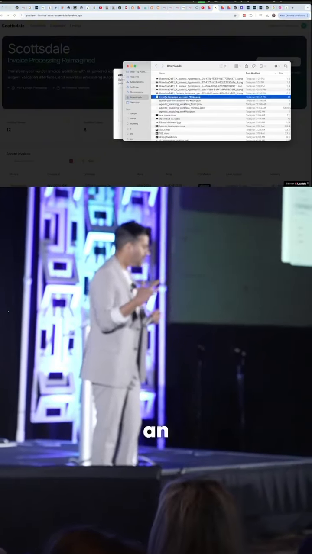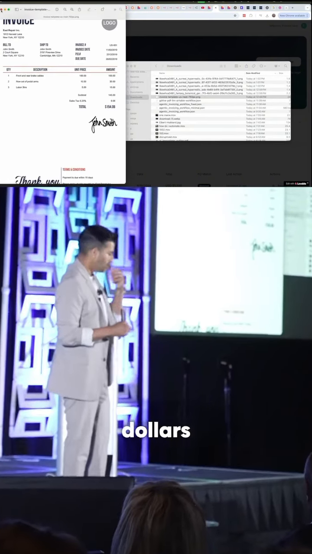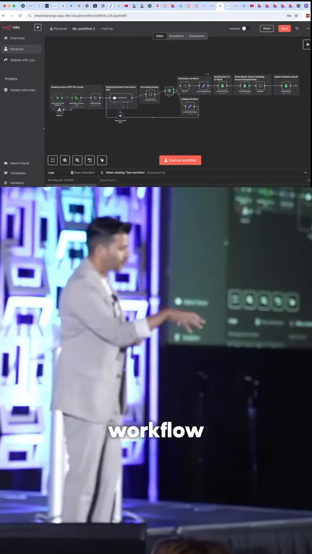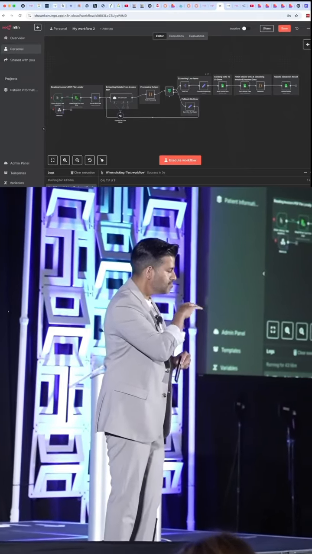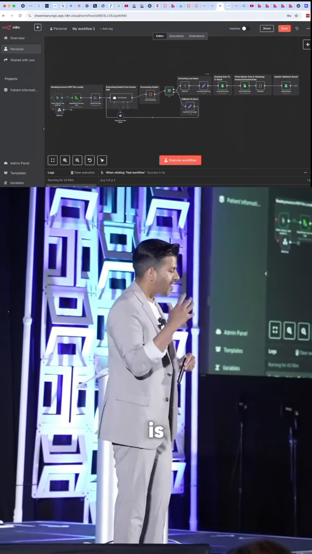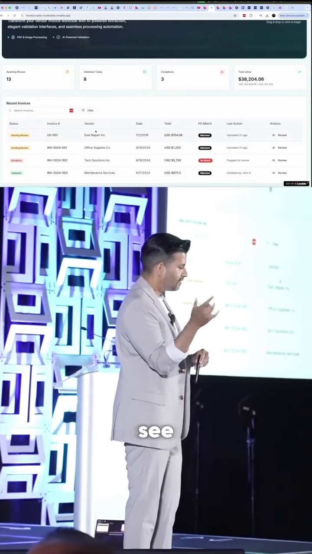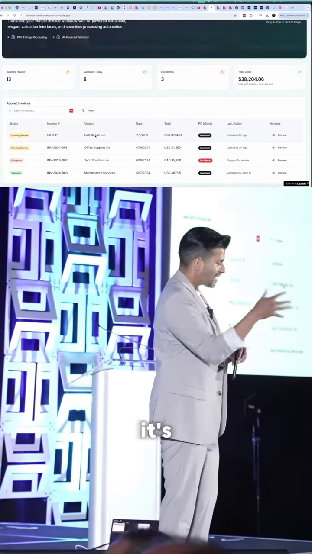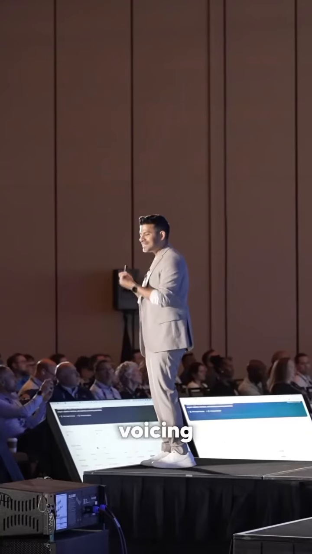Then I uploaded an invoice. I got an invoice from the internet from East Repair, $154. And then this is the workflow that I built in a tool called n8n, which basically ensures that the invoice is validated. And you can go back into Lovable and you can see that it's actually included in there. All of this just simply by voicing an idea.